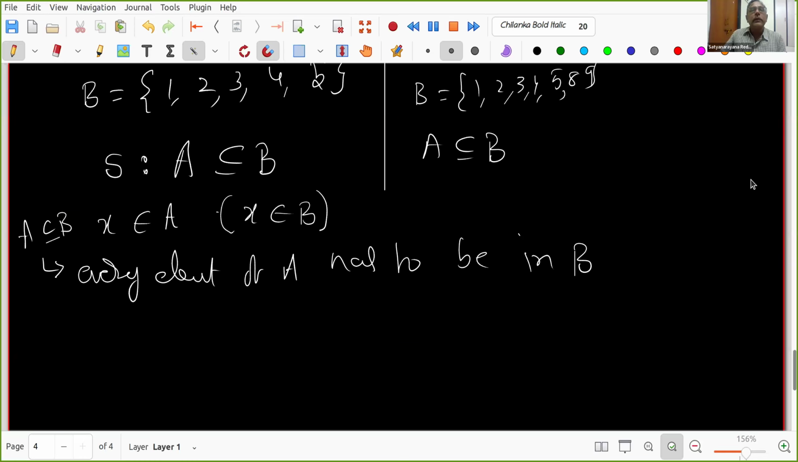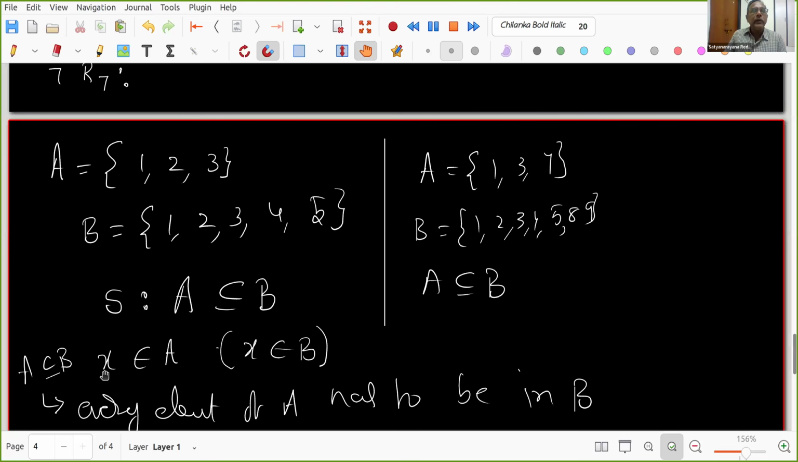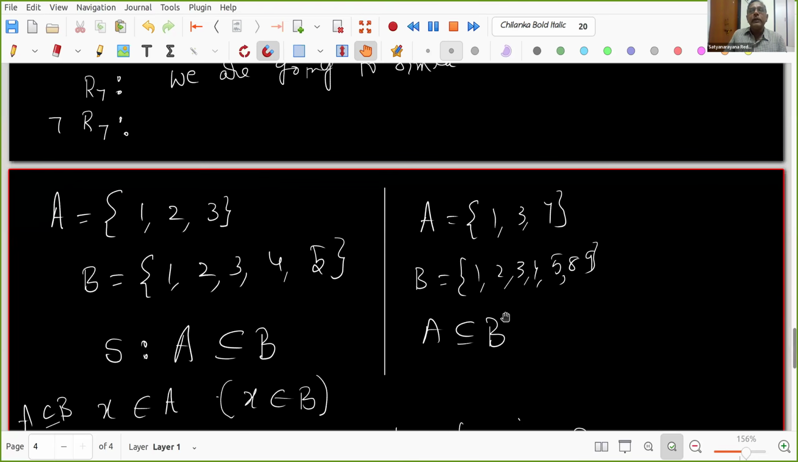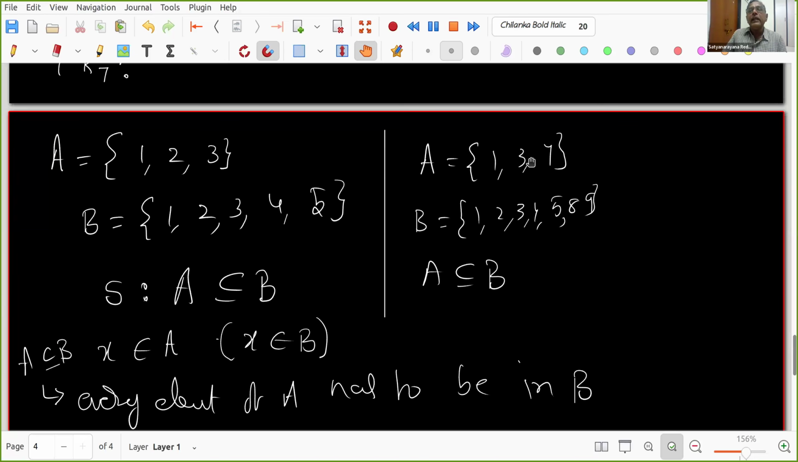Okay, fine. So you see that if A is a subset of B, it means that whatever element you take in A is in B. A is not a subset of B means at least one element which is in A is not in B, right? Okay, this you understood. I will get back to you again.